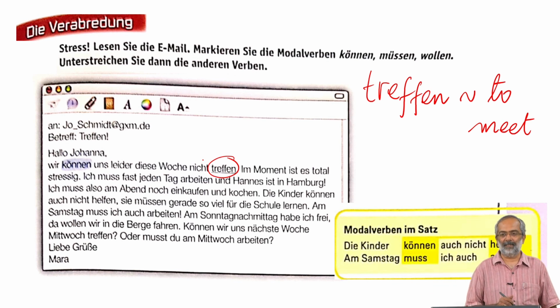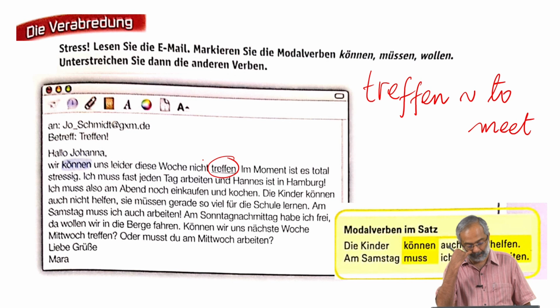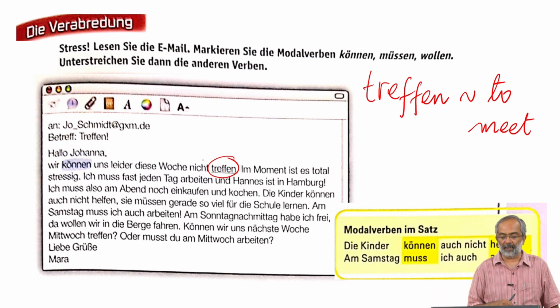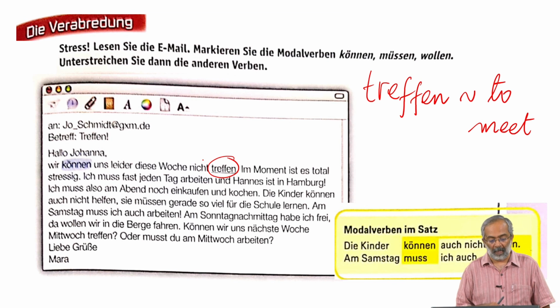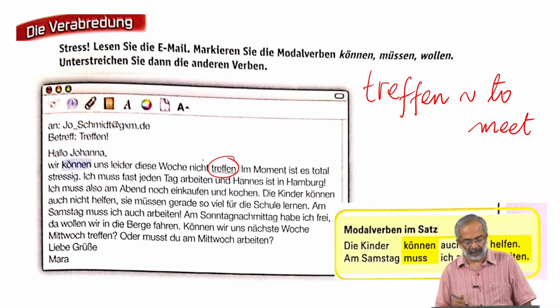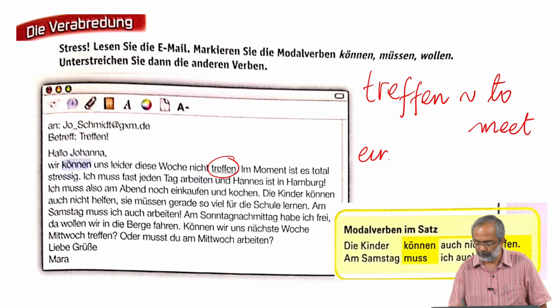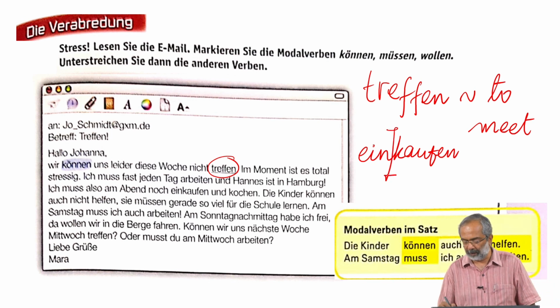Stressig is clear, viel Stress. Jeden Tag arbeiten und Hannes ist in Hamburg. Am Abend noch einkaufen. Is a verb we have learnt. Einkaufen is a separable verb, ein trennbares Verb, to shop.